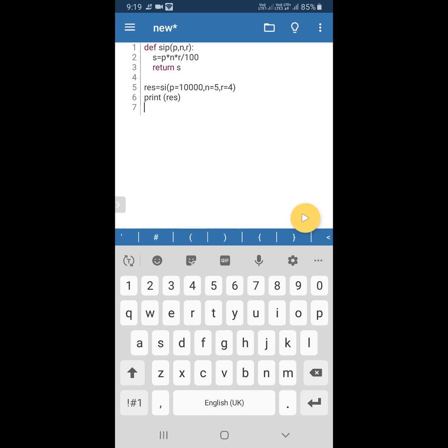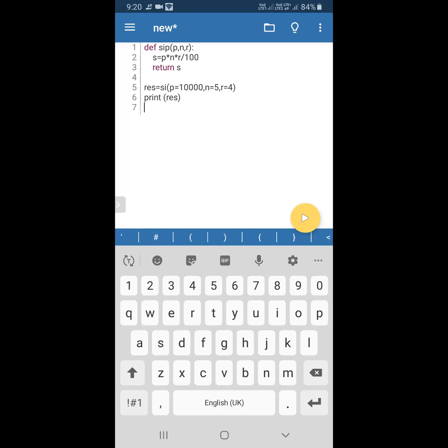What is the name we have given for 5? N, sir. N. What is the name we have given for 4? R, sir. R. So likewise we are giving names. It is not a variable. Generally, whenever we are assigning a variable, we assign a value like that. But this P and N and R are not called variables. This is called a keyword argument or named argument.